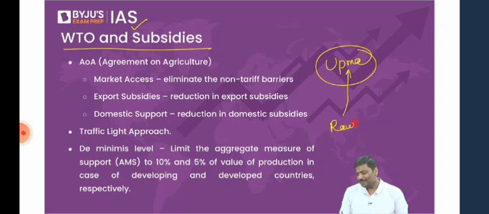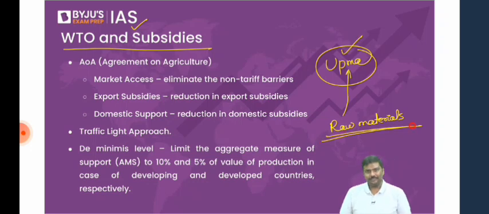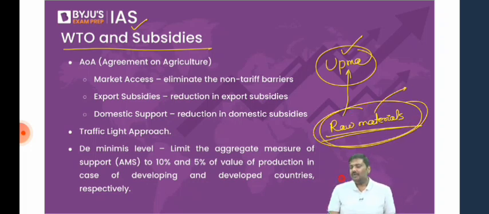Some of the students are saying NBS is very difficult to understand. It's not very difficult. You don't listen, that's the reason it becomes difficult. To prepare upma, you require raw materials. You require onion, certain spices, or let's say chili, and rava, etc. Now have a look at this. Replace this raw material in case of upma with nutrients. What is the use of the nutrients? Nutrients are used to manufacture fertilizers.